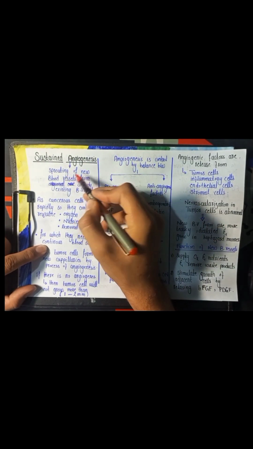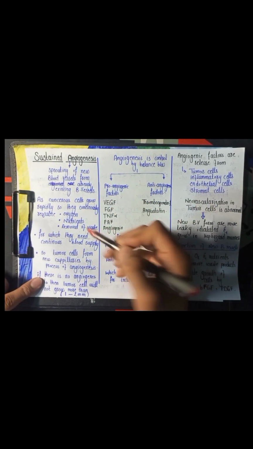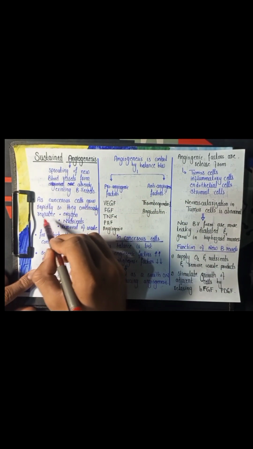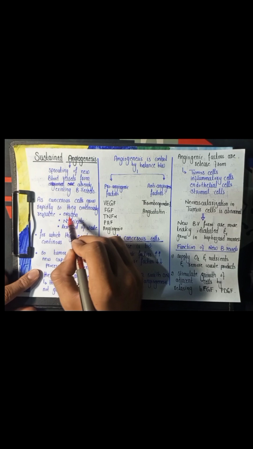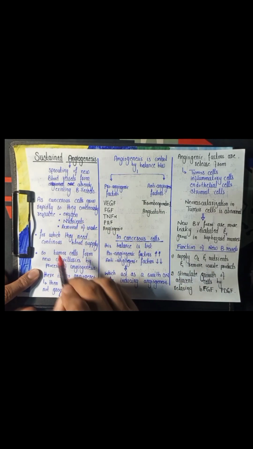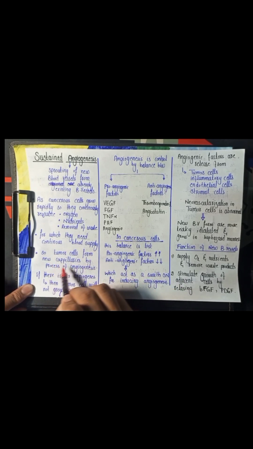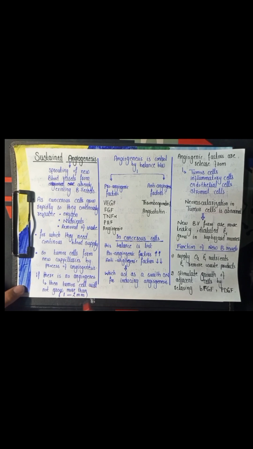Angiogenesis means the sprouting or the formation of new blood vessels from the already existing blood vessels. As the cancer cell grows rapidly, it continuously requires oxygen and nutrients and the removal of metabolic waste, for which it needs a continuous blood supply. So the tumor cell forms new capillaries by the process of angiogenesis. If there is no angiogenesis, then the solid tumor will not grow more than 1 to 2 millimeters.